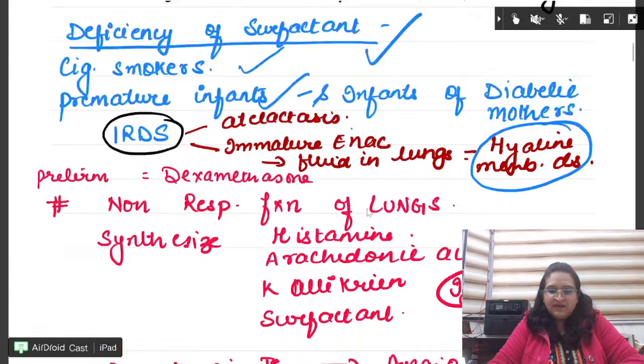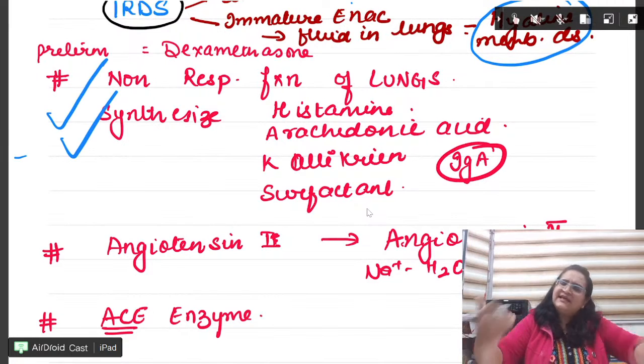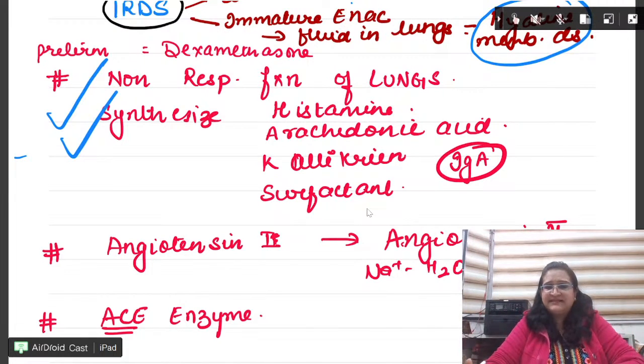Fine. Okay. Next, very simple question, but still many students make a mistake. Beta, surfactant, very important. Maybe the tracheobronchial tree doesn't come, but surfactant will come. Oxygen dissociation will come. The regulation will come.